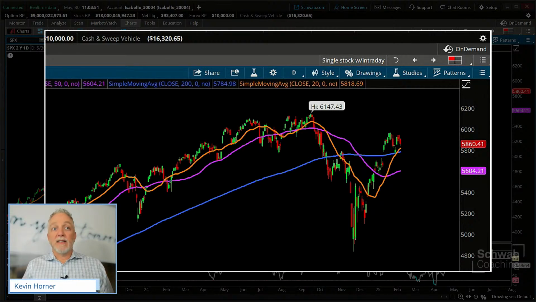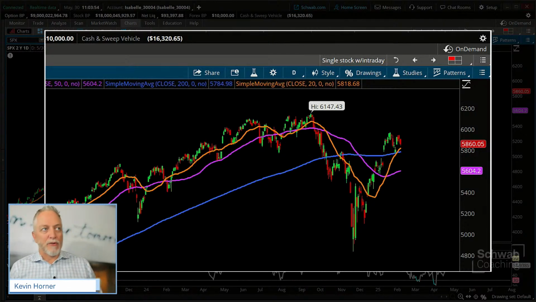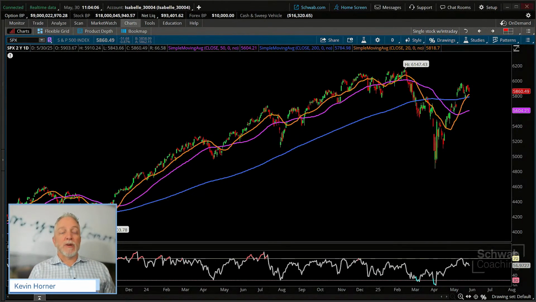Now, I have titled these simple, right? What does that mean? So the simple moving average, of course, is taking only the closing value of the last 199 closes and incorporating today's last trade. And it's making an adjustment to that 200-day moving average. So it's taking all 199 plus today's last trade, adding them up, dividing by 200. That's how we get the current 200-day moving average. Now, if you'll notice, obviously we're moving intraday here. We're up a little, we're down a little, we're down about 50 points here. The 20-day moving average is going to do the exact same thing. The last 19 closes plus today's last trade.